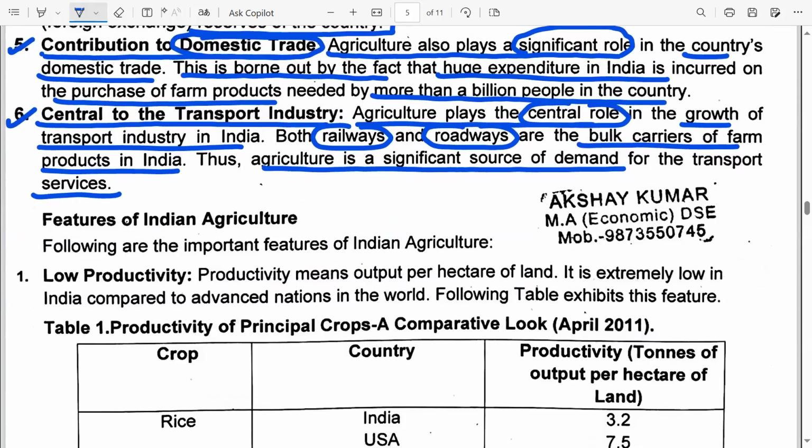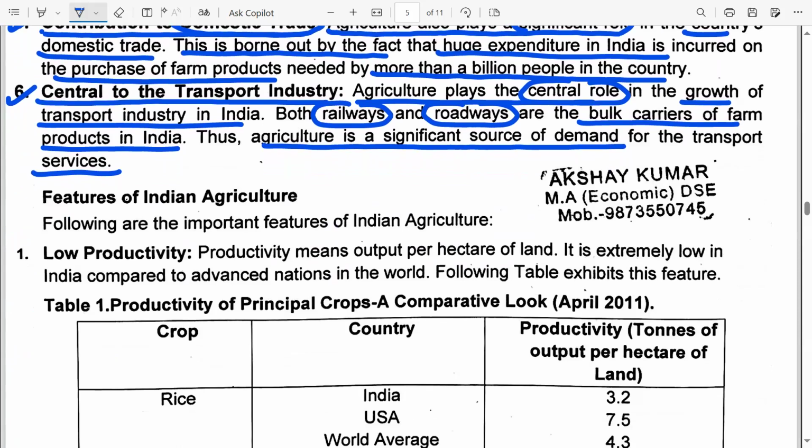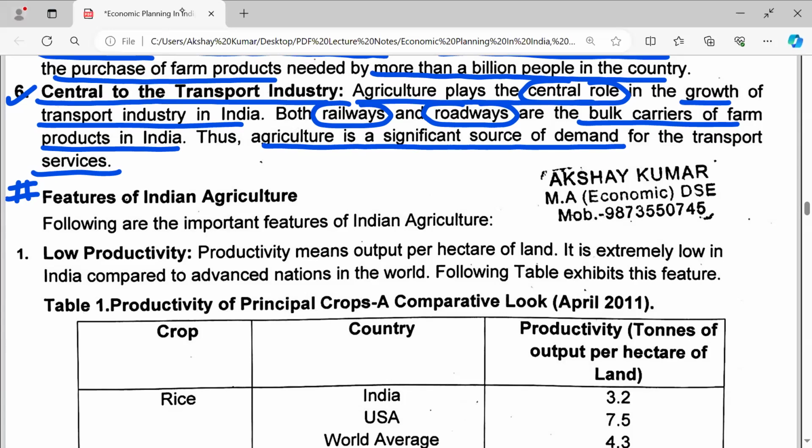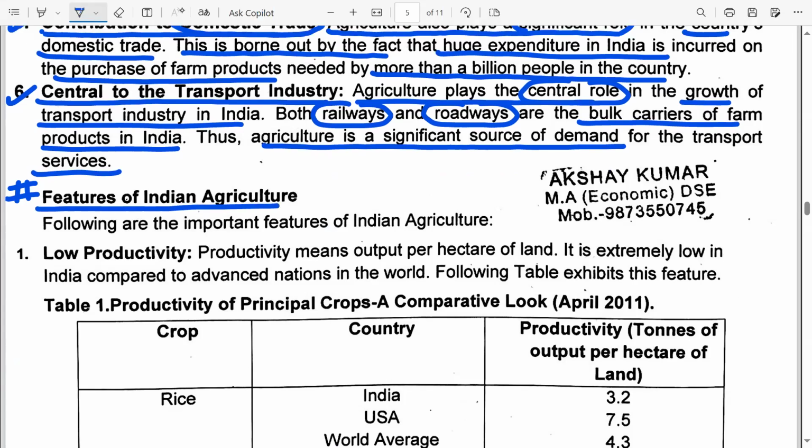Okay, so hoping students have understood this. Let's look at the features of Indian agriculture. After having looked at the importance of agriculture in the Indian economy, now let's look at the features of Indian agriculture. So following are the important features of Indian agriculture.